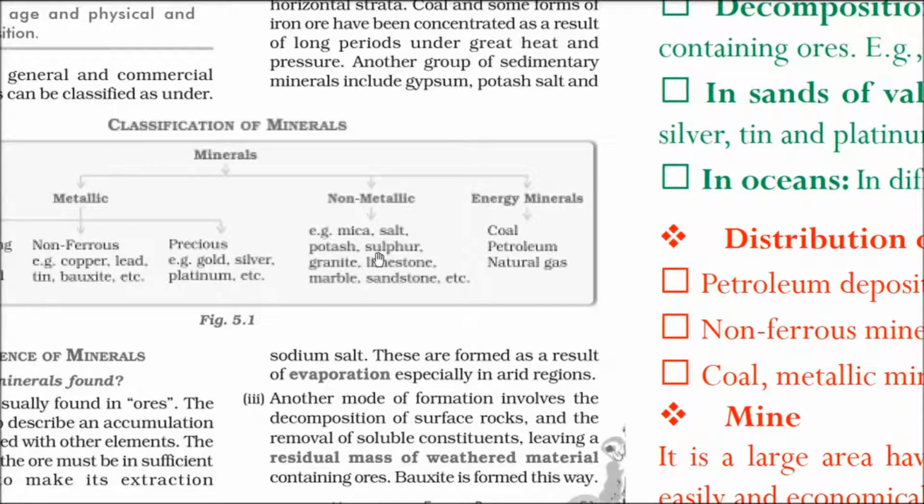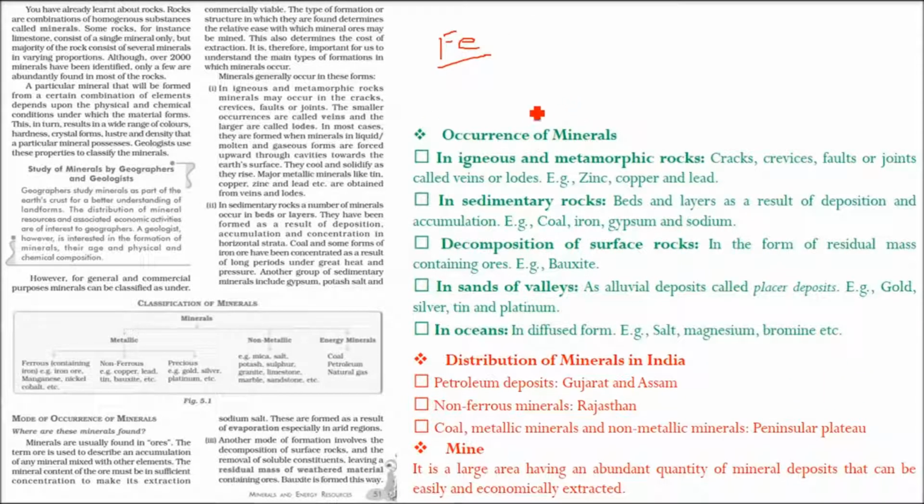When we come to non-metallic, we have mica, salt, potash, sulfur, granite, limestone, marble, sandstone, etc. The energy producing minerals that we know very well, like coal, petroleum and natural gas.